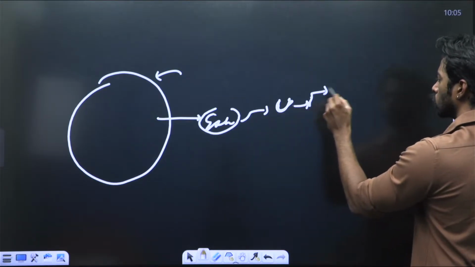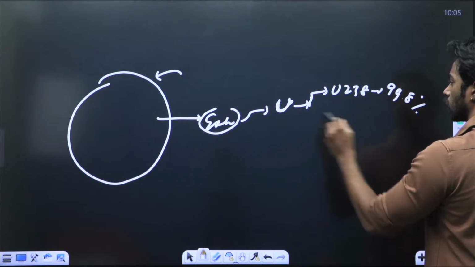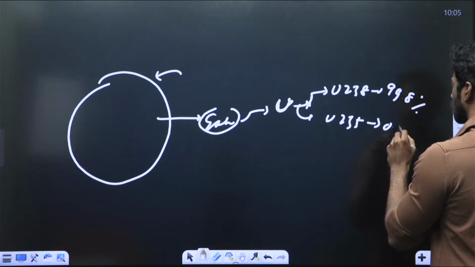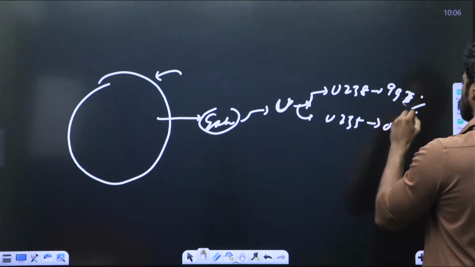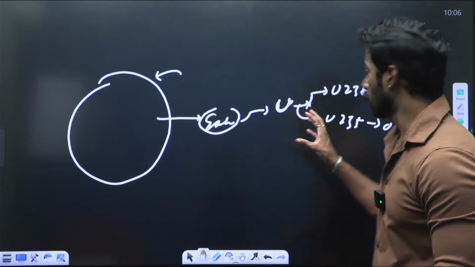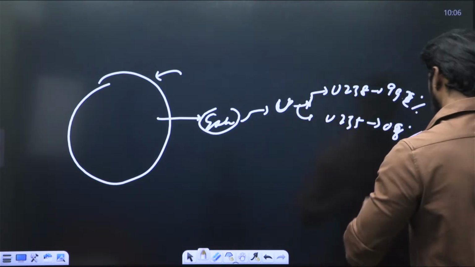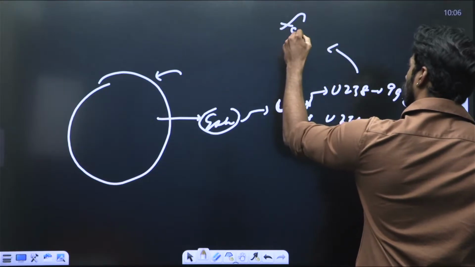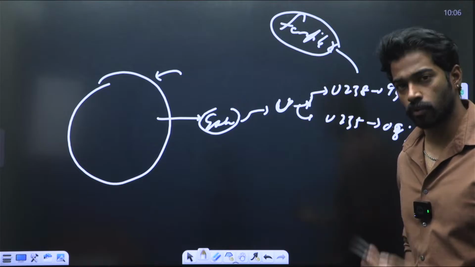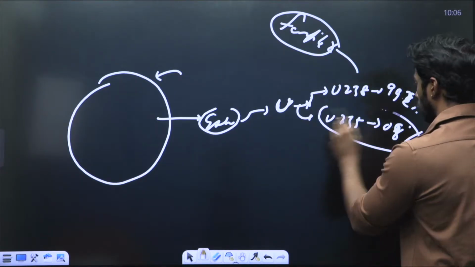It contains U-238, which is 99.2%, and U-235, which is 0.8%. The U-238, about 99% of the uranium, is fertile in nature. Fertile means it is not unstable and is not useful for fission as it is. U-235 is 0.8%.